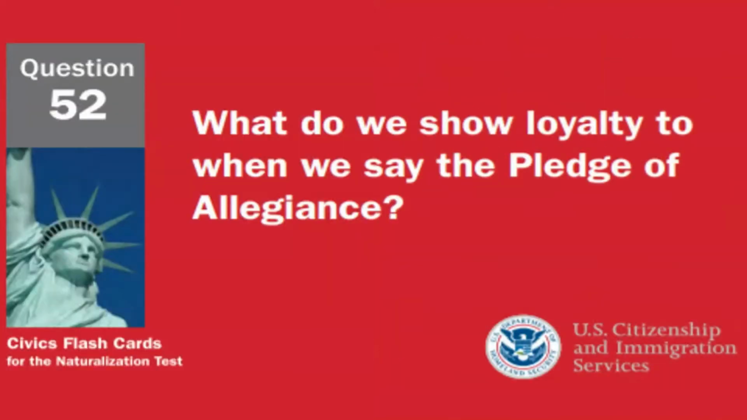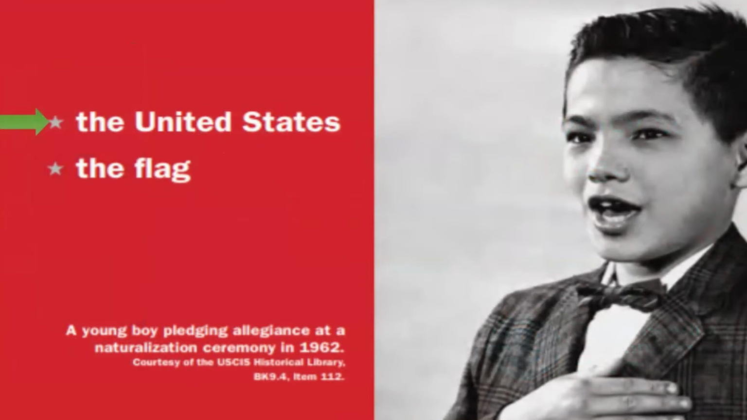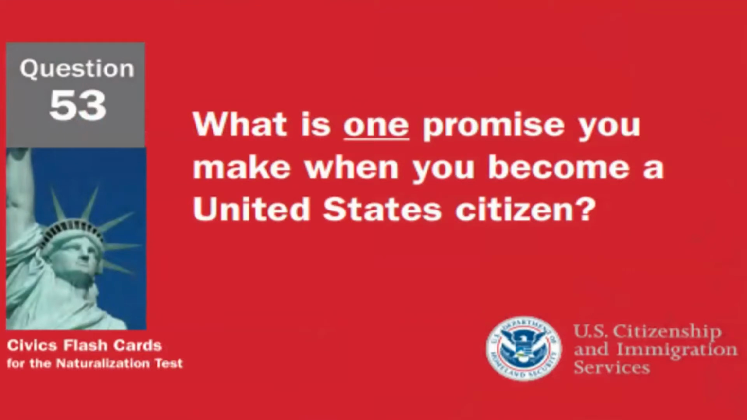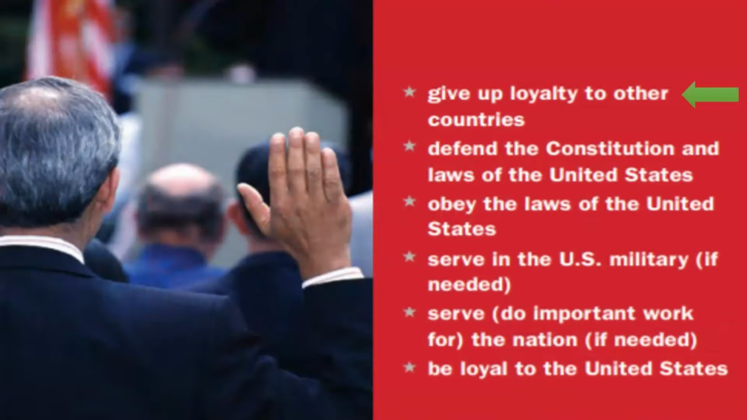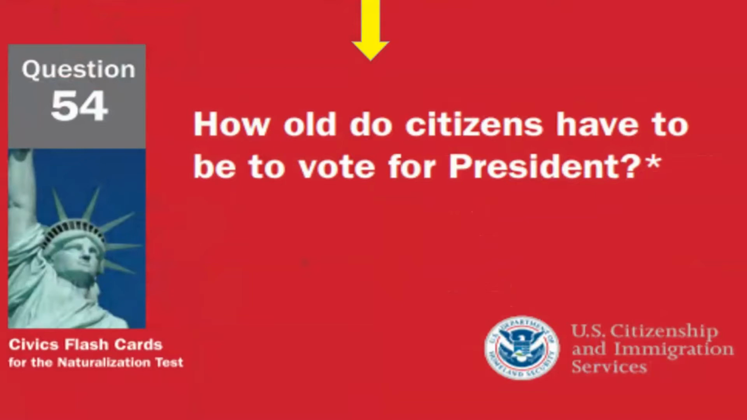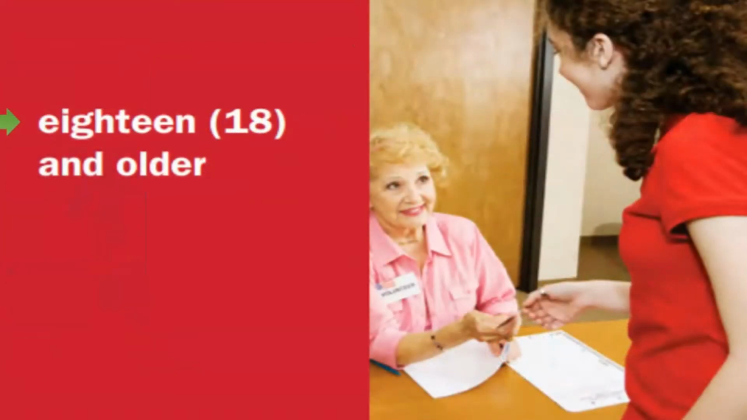What do we show loyalty to when we say the Pledge of Allegiance? We show loyalty to the United States when we say the Pledge of Allegiance. What is one promise you make when you become a United States citizen? One promise you make when you become a United States citizen is to give up loyalty to other countries. How old do citizens have to be to vote for president? Citizens have to be 18 and older to vote for president.